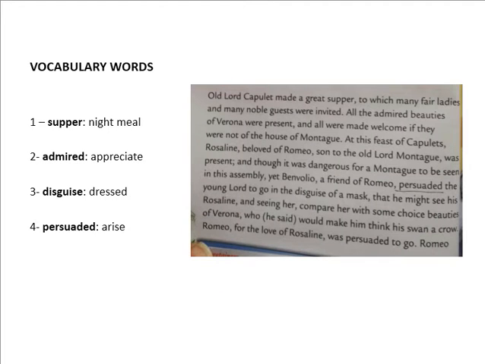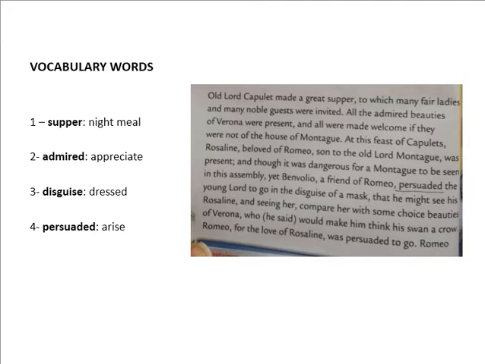Let's read the second paragraph. Before that, again, we will go through the vocabulary words. Supper means night meal. Admired means appreciated. Disguise means dressed. Persuaded means convinced.